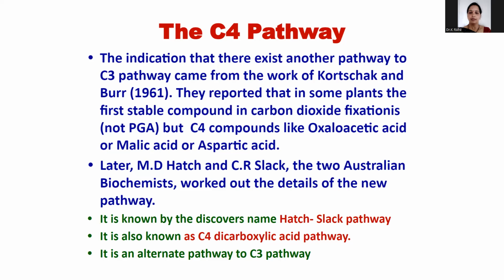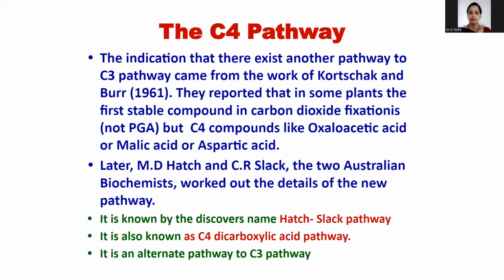Earlier we discussed that in C3, the first stable compound is phosphoglyceric acid, PGA, a 3-carbon compound, so that is the C3 pathway. In C4, the first stable compound is a 4-carbon compound: oxaloacetic acid, malic acid or aspartic acid. These 3 are the C4 compounds, so it is known as the C4 pathway.